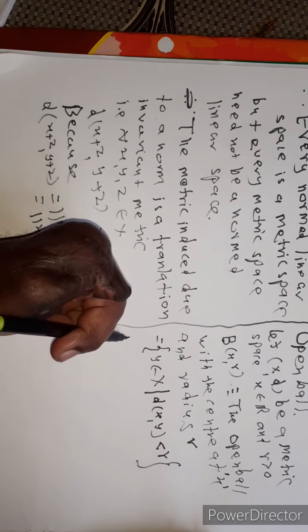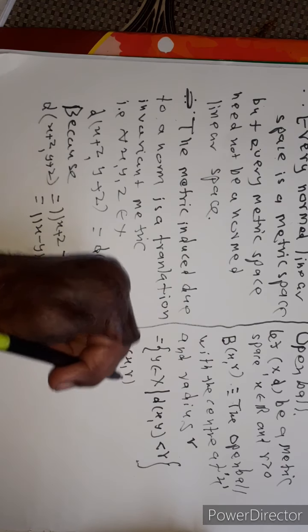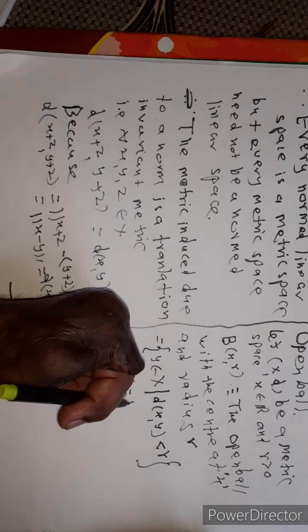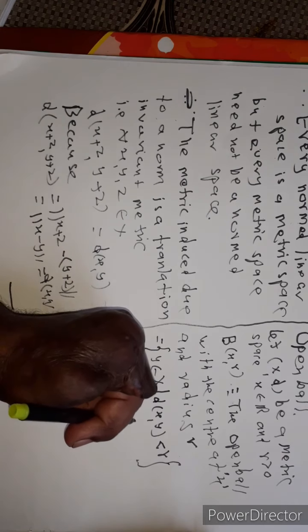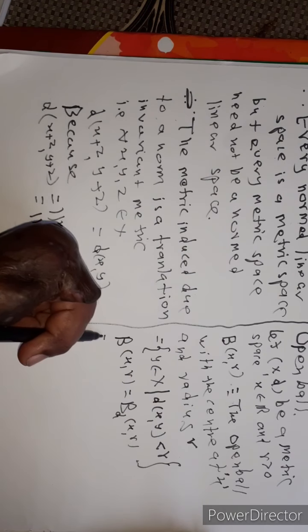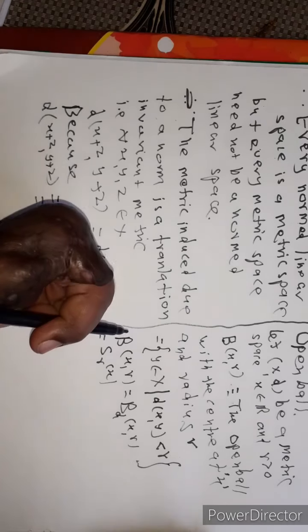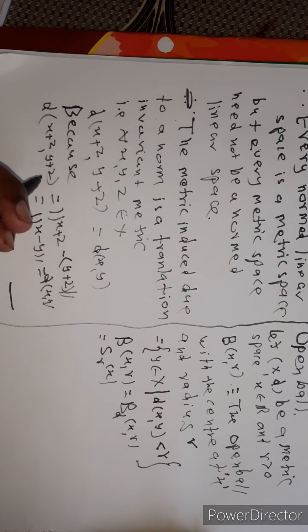Ball B(x, r) is also denoted by B_d(x, r), where the metric on X is d. B_d(x, r) is equal to S_r(x). These are different symbols for the open ball. B(x, r) equals B with suffix d, (x, r), and S_r(x) equals the open sphere.